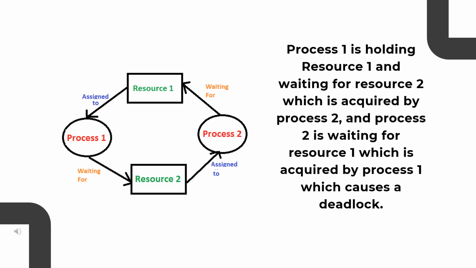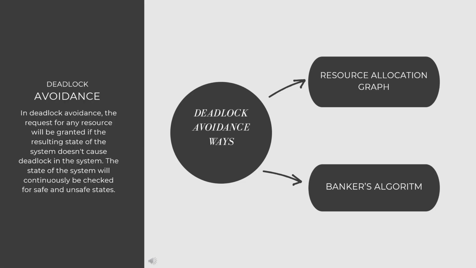Let us consider an example to check the occurrence of a deadlock in an operating system. In this example, process 1 is holding resource 1 and waiting for resource 2, which is acquired by process 2, and process 2 is waiting for resource 1, which is acquired by process 1. So there is a circular wait among the processes for the resources. So there is a chance of deadlock here. So for smooth running of the system, we need to find ways to avoid deadlock.